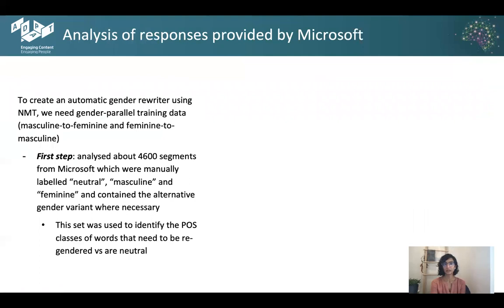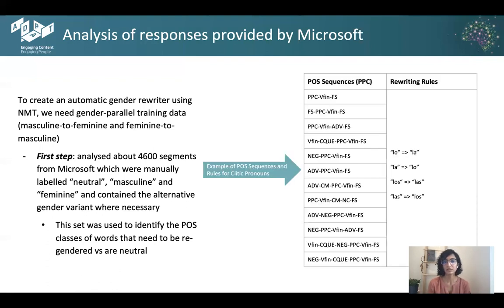Diving a little deeper into why we needed to gather parallel data, it was because we wanted to create an automatic gender rewriter using neural machine translation. And for that, we needed a huge enough corpus that went from masculine to feminine or feminine to masculine or neutral to neutral. For this, we identified certain POS sequences since such data sets are not publicly available at the moment. So we had to create and generate our own corpus as automatically as possible. An example on the right is considering a POS class, for example, of clitic pronouns.